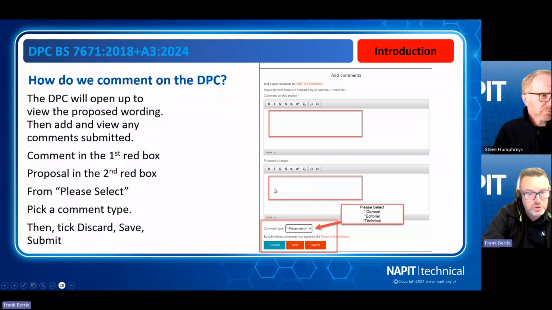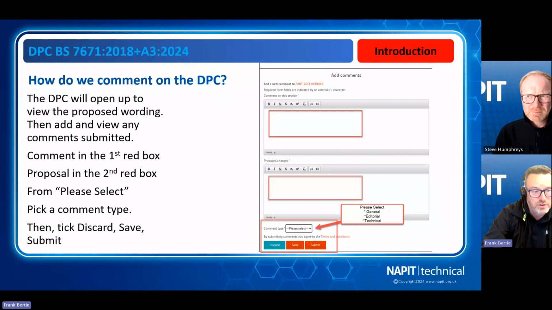The second red box is where you make a proposal for what you want to put into a change to the regulation, or any comment you've got on there. Now, one thing to remember is if you're going to make any comments on the content of the DPC, you've got to put a proposal to that as well. There's no point just saying you don't like it and you don't want it. It doesn't work that way. That won't have any reference when the comments are reviewed.